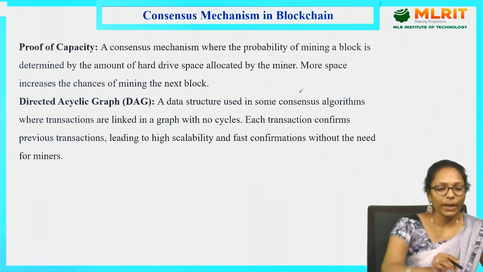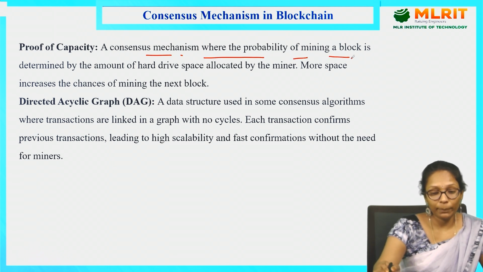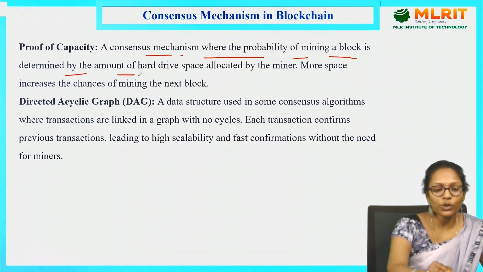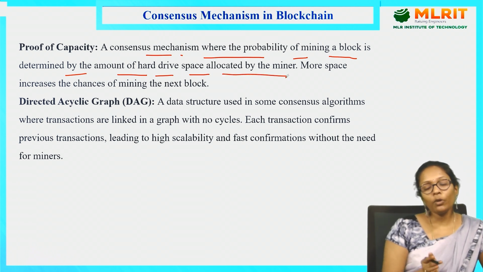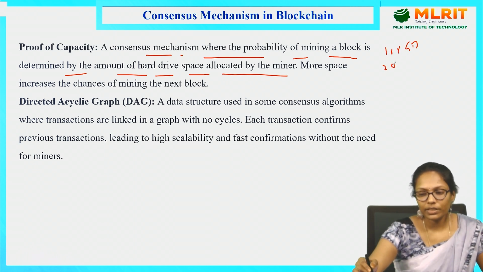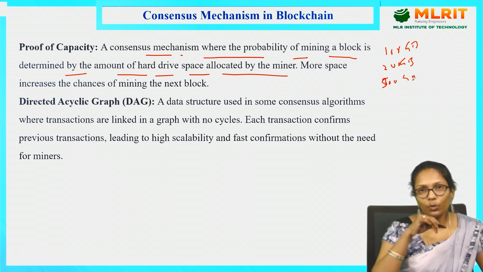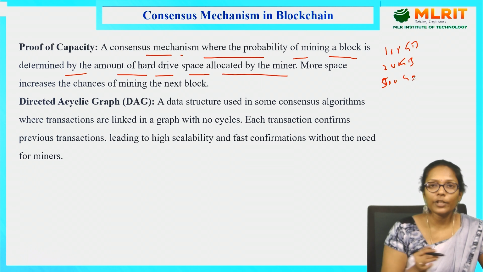And proof of capacity. It is a consensus mechanism where the probability of mining a block is determined by the amount of hard drive space allocated by the miner. Capacity, in the sense of drive space: for example, I have 100 GB, some person has 200 GB, some other person has 500 GB. Whoever has more space is eligible to participate in the validation process.